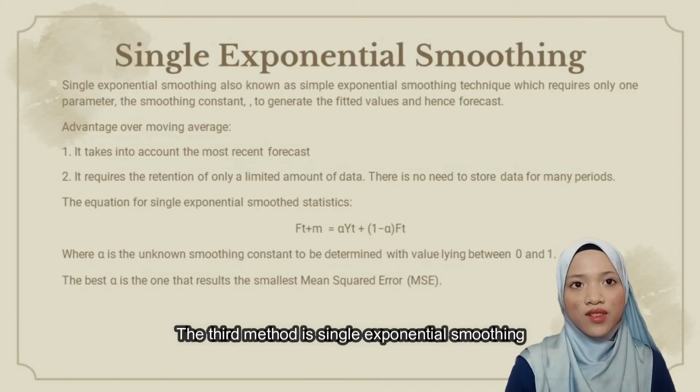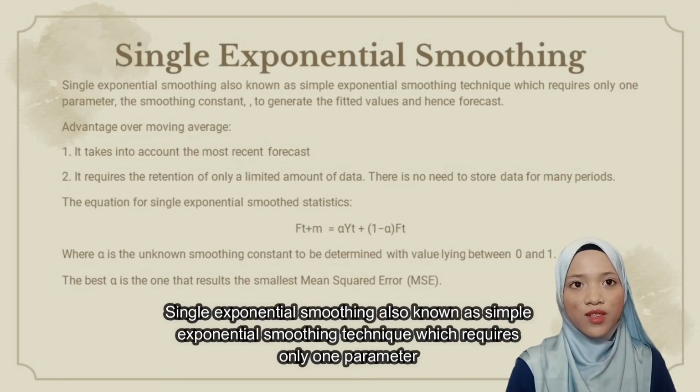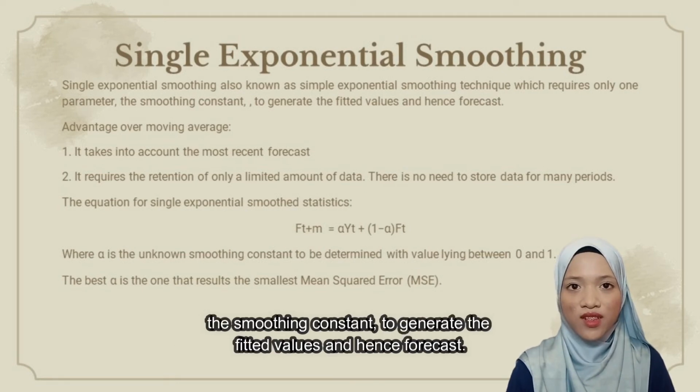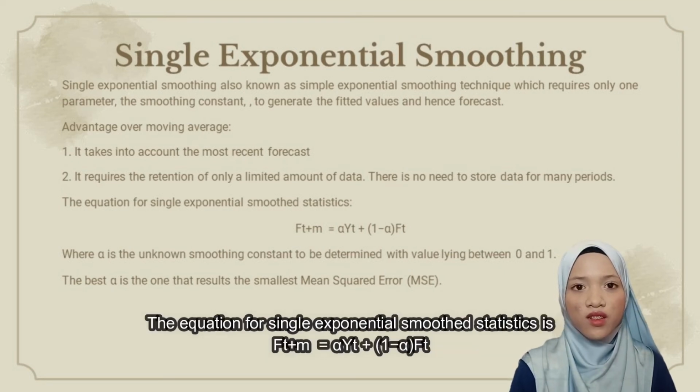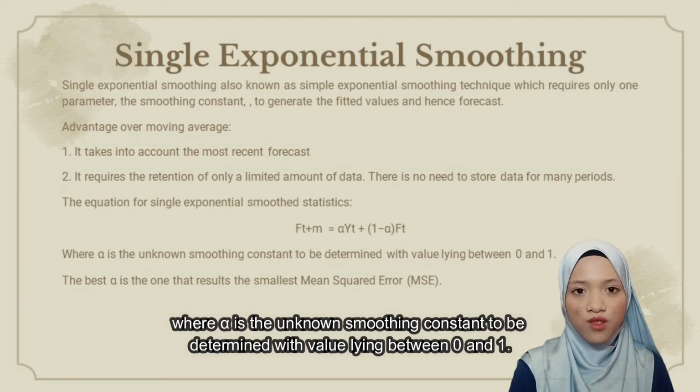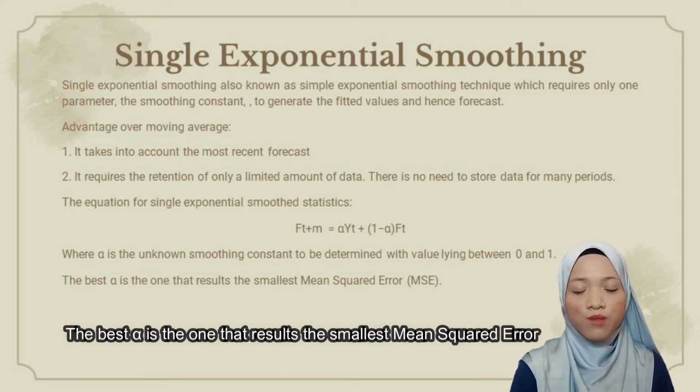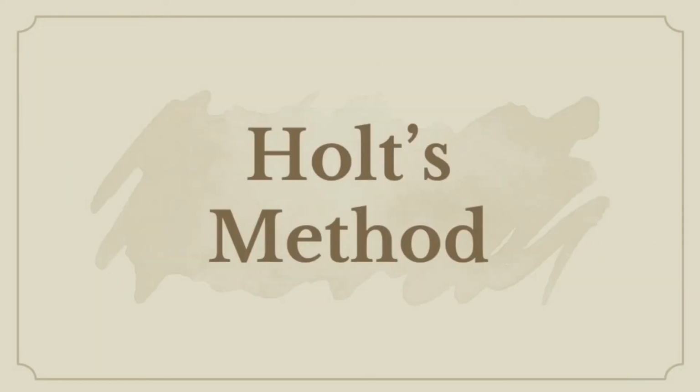The third method is single exponential smoothing. Single exponential smoothing, also known as the simple exponential smoothing technique, requires only one parameter, the smoothing constant, to generate the fitted value and hence the forecast. The equation for single exponential smoothing is f(t+m) = alpha yt + (1 - alpha) ft, where alpha is the unknown smoothing constant to be determined with a value lying between 0 and 1. The best alpha is the one that results in the smallest mean squared error.